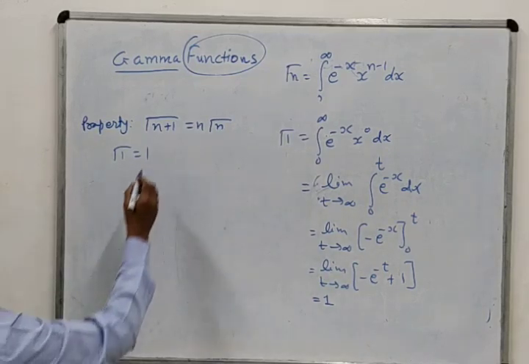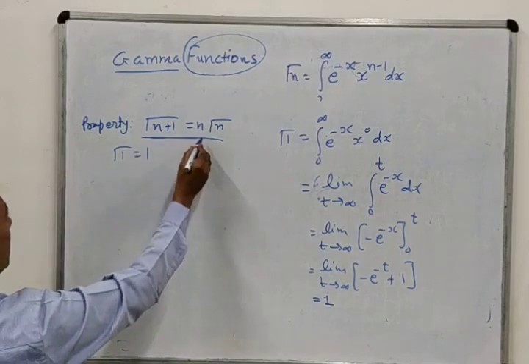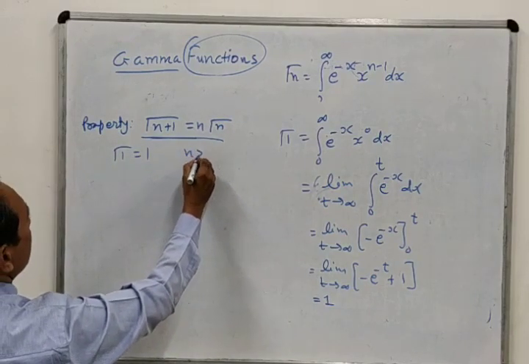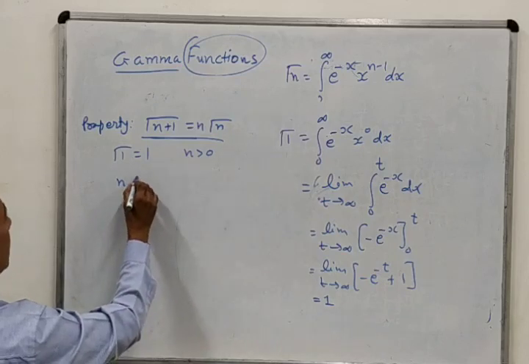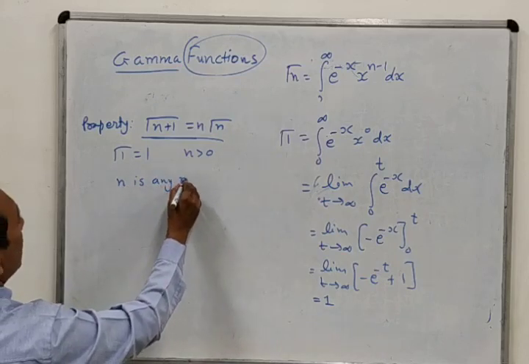Now, in this property we know that n is greater than 0 and n is any real number.